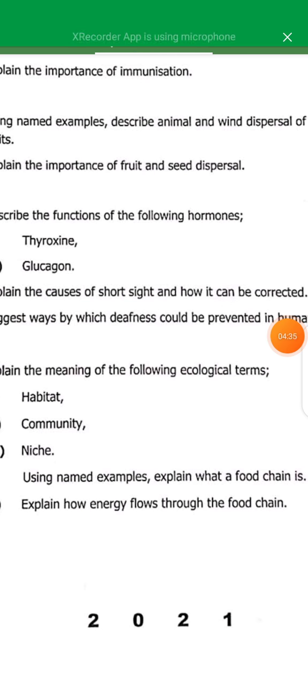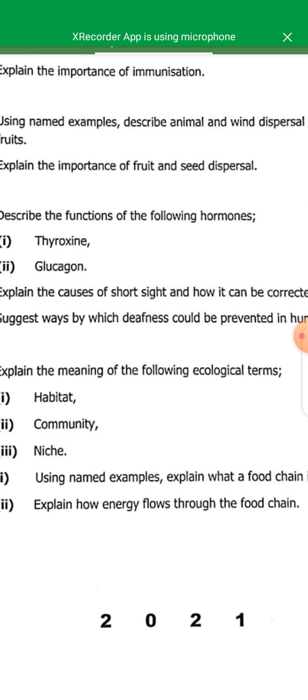A food chain is the sequence of feeding relationships that begins with the producer. In an ecosystem, the producers are plants. Then we have the animals, or organisms, that feed on plants, which are called primary consumers. Then we have the secondary consumers and tertiary consumers. That's how a food chain is.